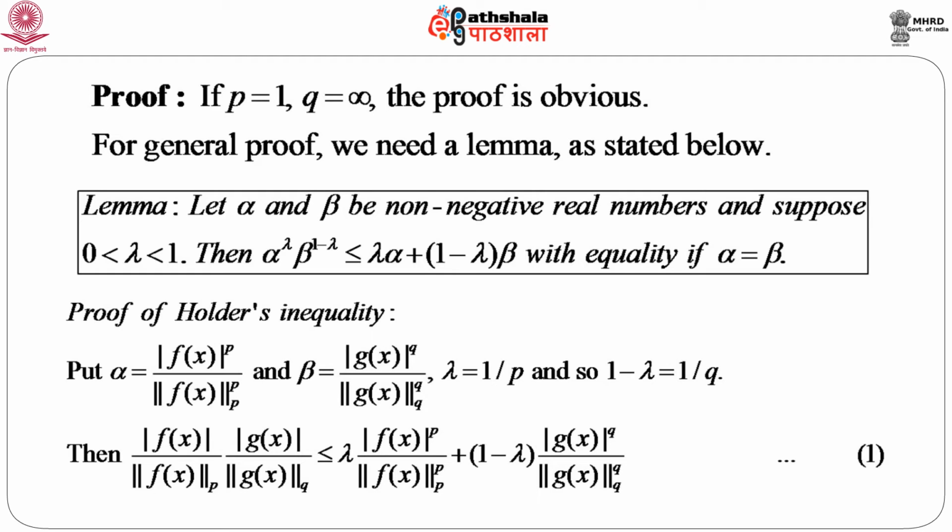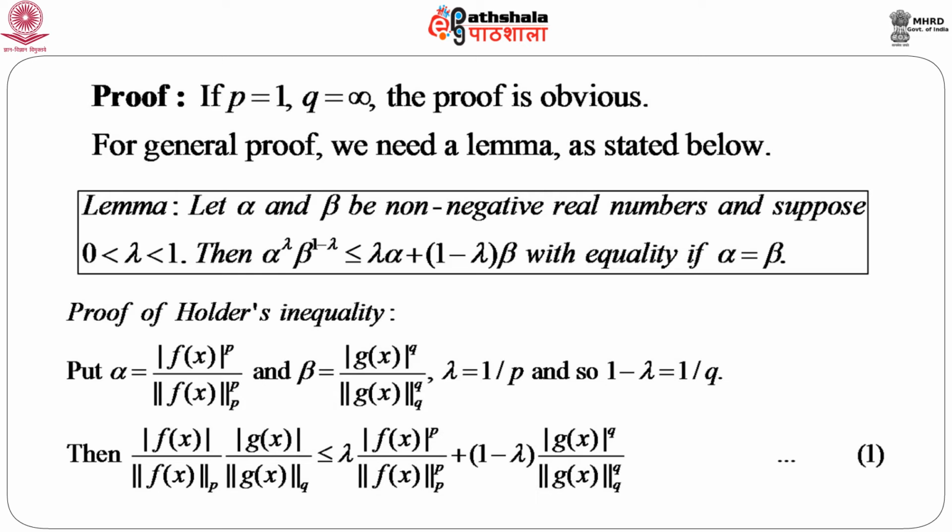So, let us first take alpha in the lemma. Alpha equals mod f(x) to the power p divided by the norm of f of order p raised to the power p, and beta equals mod g to the power q divided by the norm of g of order q to the power q. Take lambda equals 1 by p, so that 1 minus lambda equals 1 by q.